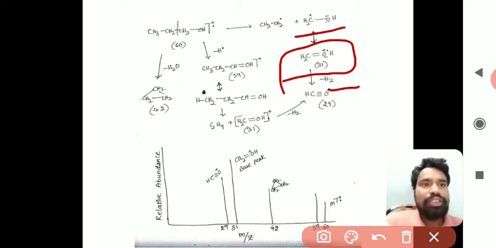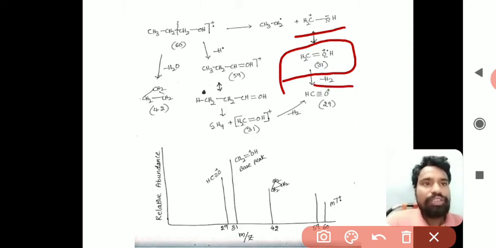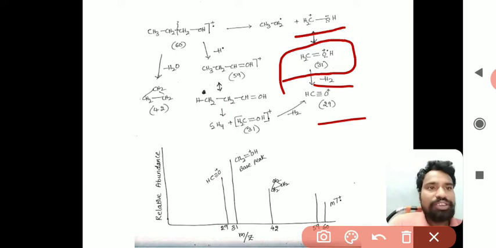By losing H2 it forms HC triple bond O+. So this is the first fragmentation process, and one of the highly favorable fragmentations for 1-propanol.